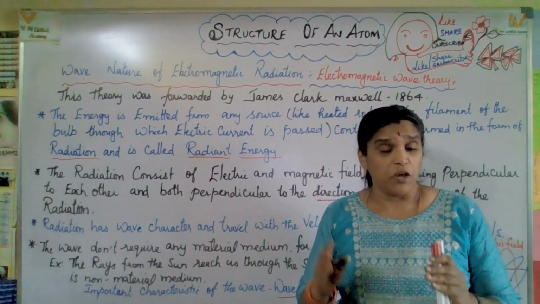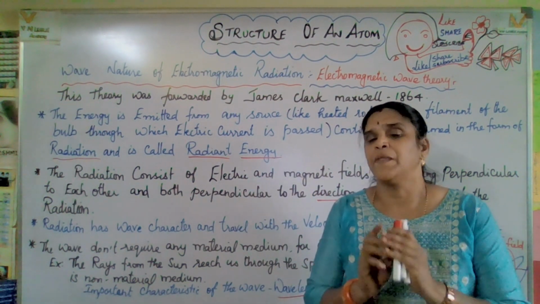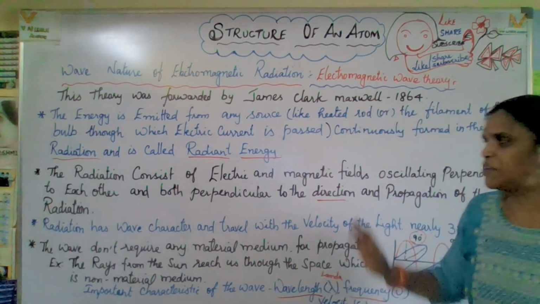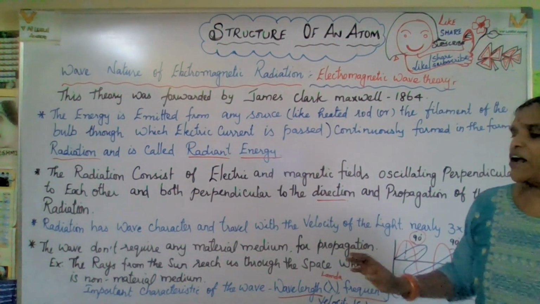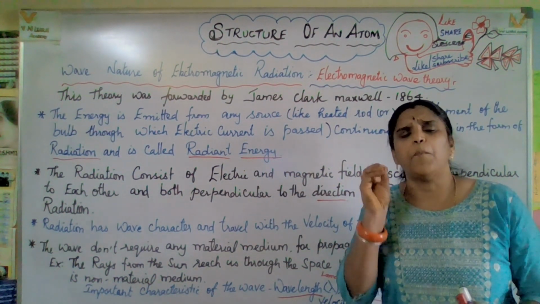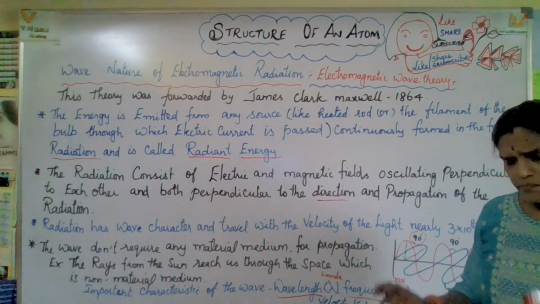I hope you have an idea about what we mean by a material medium, and that light does not require a material medium. I hope you got a clear idea about wave, radiation and radiant energy. Clear? Okay, now what are the main characteristics of the wave theory?